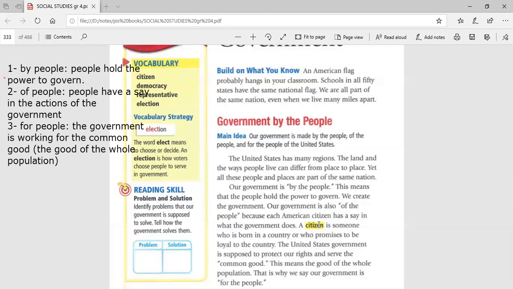And don't forget that citizen means the person who is born in one country and he is loyal to this country. Okay. After that, let's move to the next section.